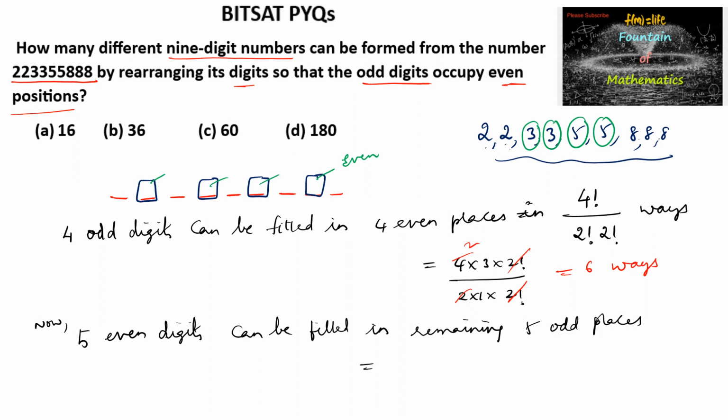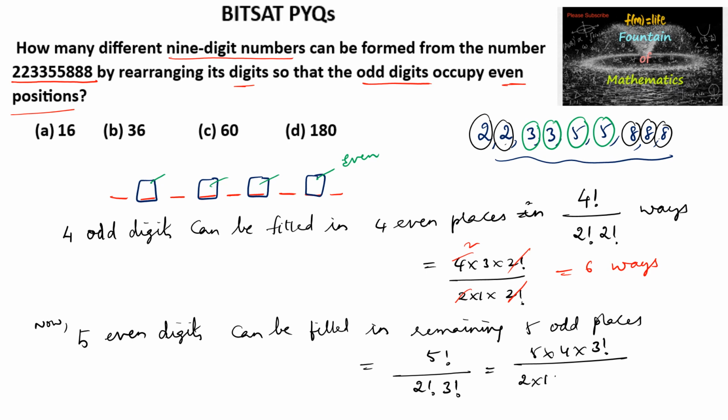So there are a total of 5 numbers: 2, 2, 8, 8, 8. So 5 factorial upon 2 factorial, since 2 is repeated 2 times, and 3 factorial, since 8 is repeated 3 times. So this can be done as 5 into 4 into 3 factorial upon 2 into 1 into 3 factorial. So we can say this is 10 ways.